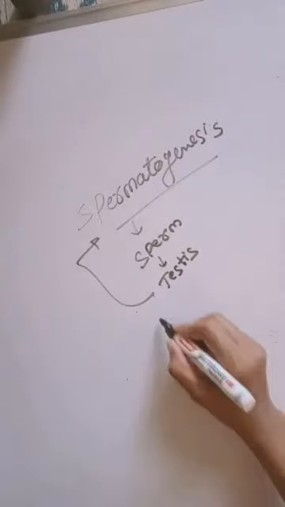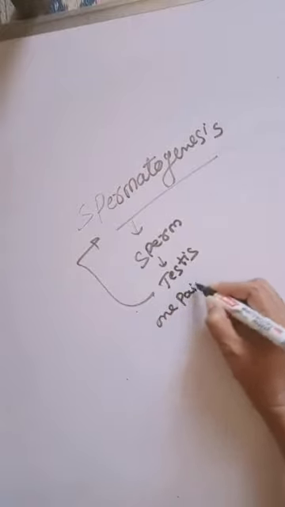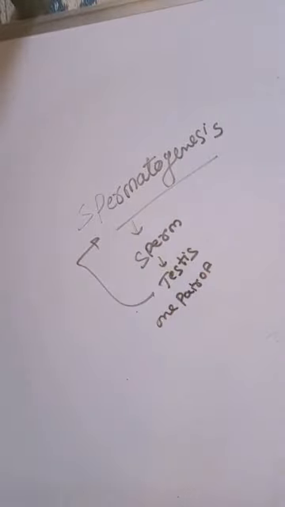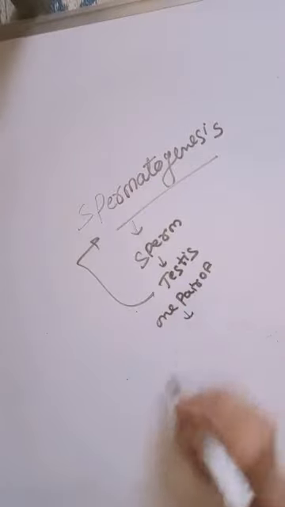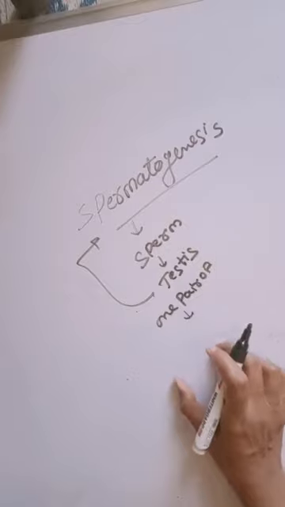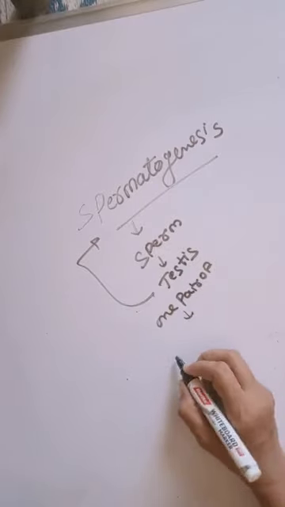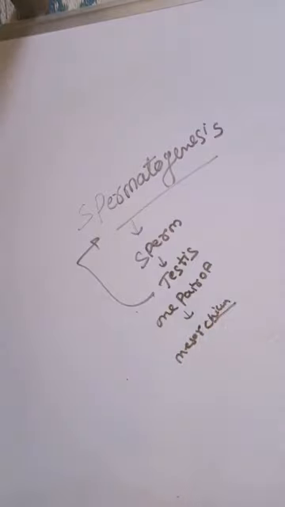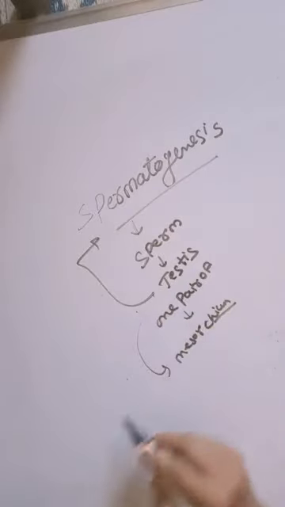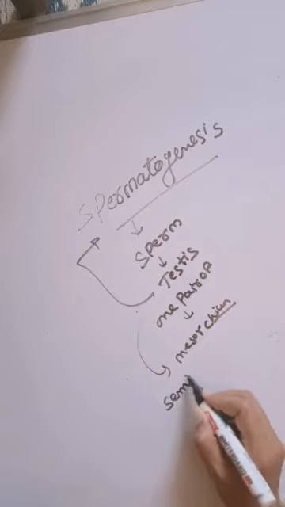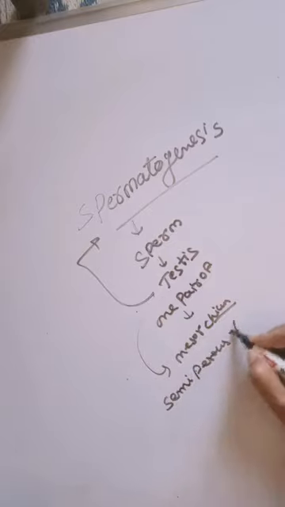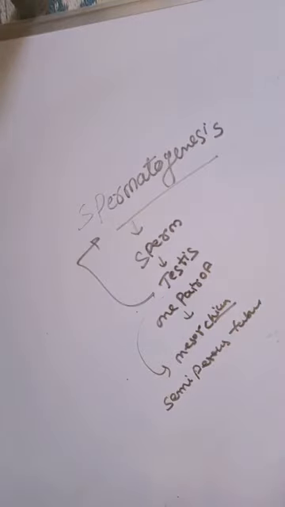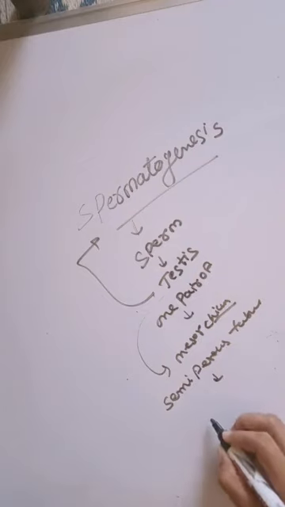In vertebrates, one pair of testes are attached to the body wall by mesorchium, and each testis is made up of thousands of seminiferous tubules, and tubules are covered by the tunica propria.